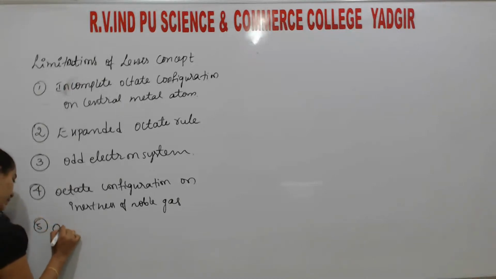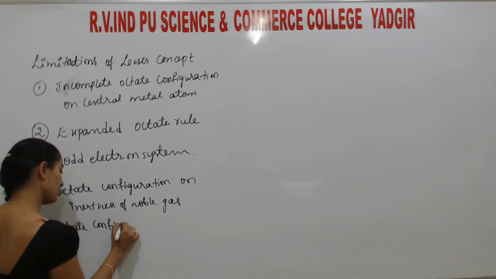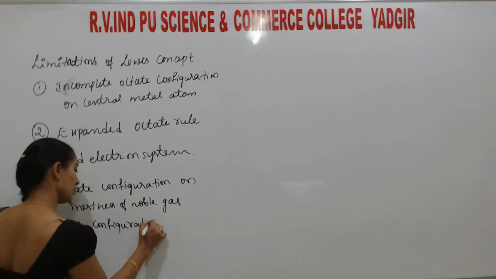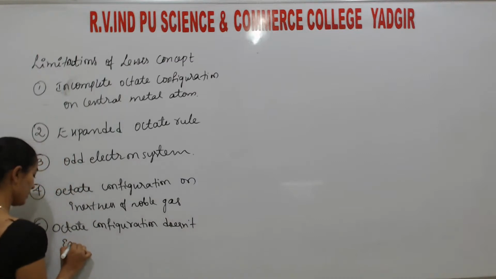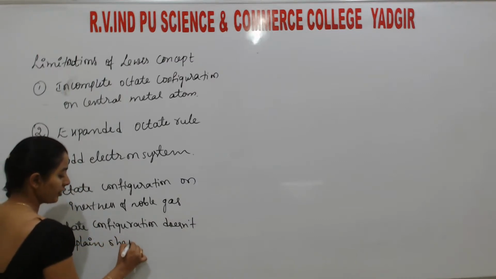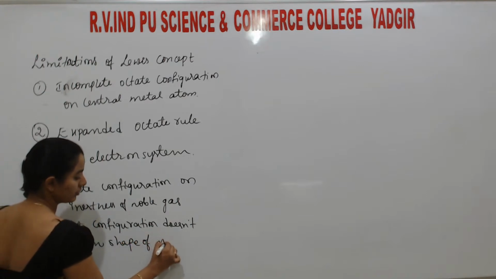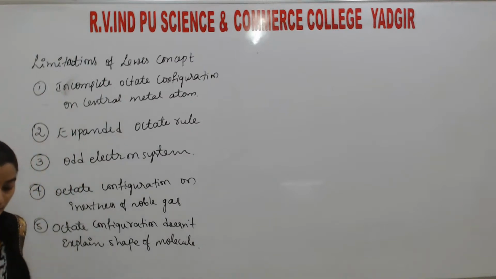Next, octet configuration doesn't explain or account for the shape of molecule. So these are the limitations.